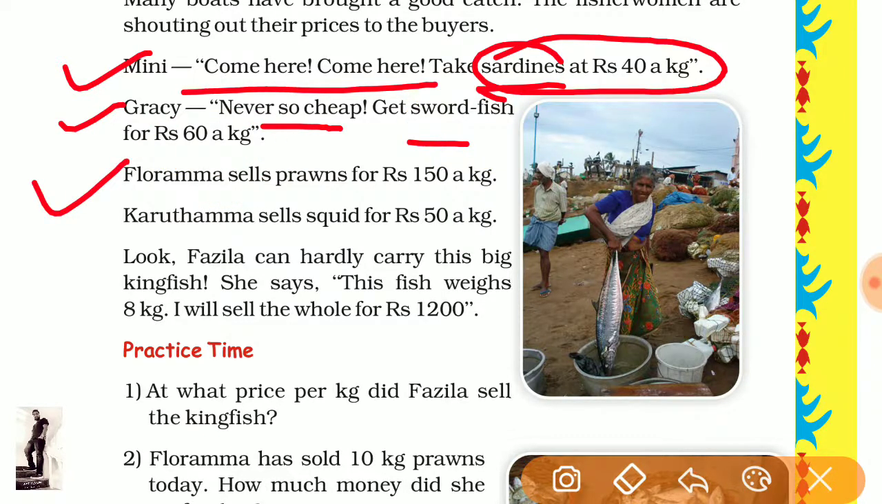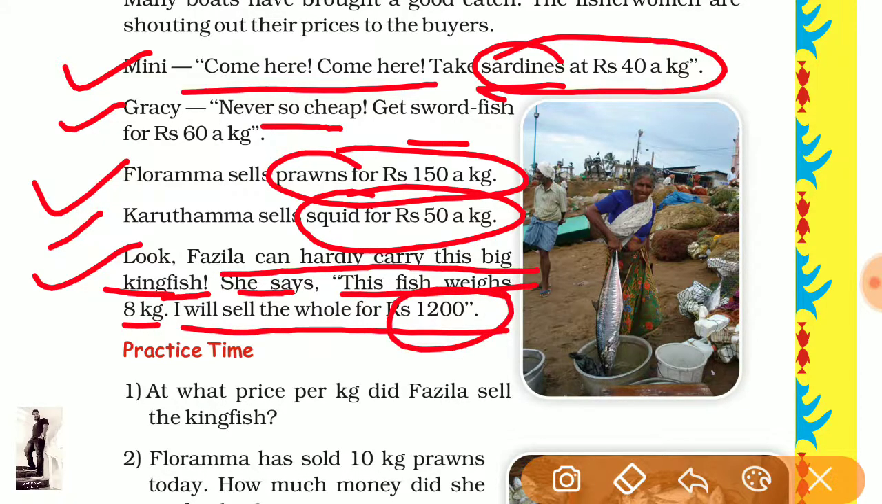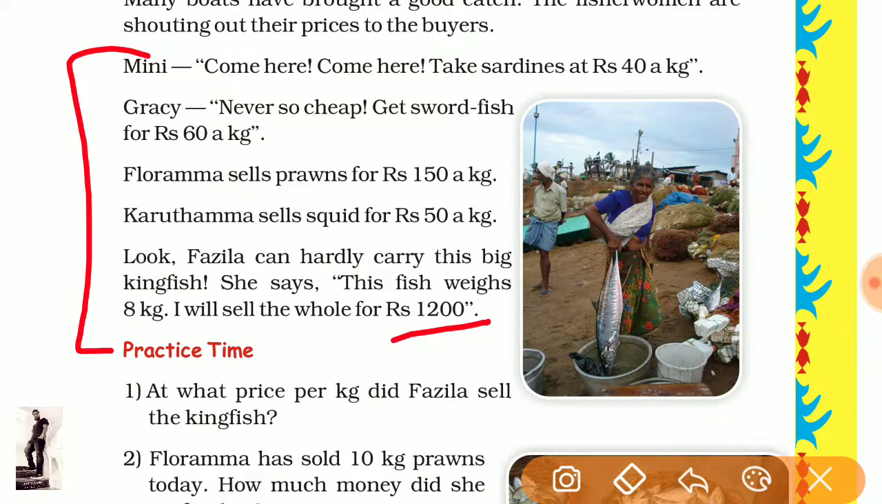Now come to the next. Next is Florma, who sells prawn. Prawn is rupees 150 per kg, and Karthuma sells squid for rupees 50 per kg. And next is Fajila. Fajila can hardly carry this big kingfish. She says the fish weighs 8 kg. I will sell the whole for rupees 1200. So from these statements we are going to solve the problems now.